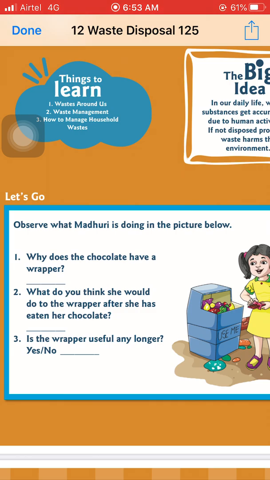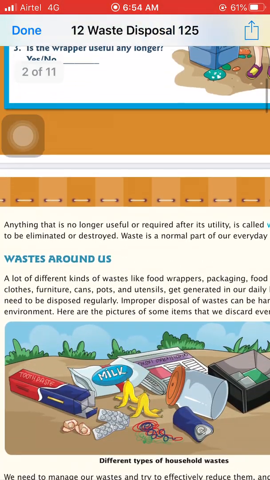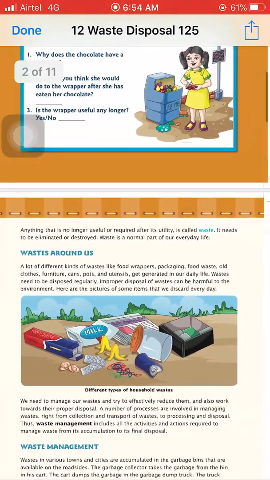Next one is, what do you think she would do to the wrapper after she has eaten her chocolate? So she can throw the wrapper into the dustbin after eating the chocolate. Third one is, is the wrapper useful any longer? Yes or no? If no, the wrapper is not of any use, but we can recycle it by disposing of it in a proper way. So now we start our chapter.